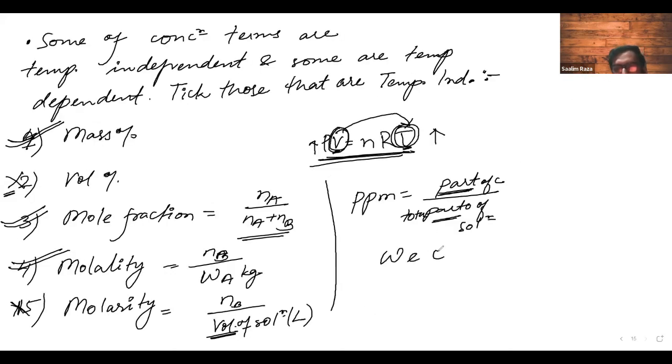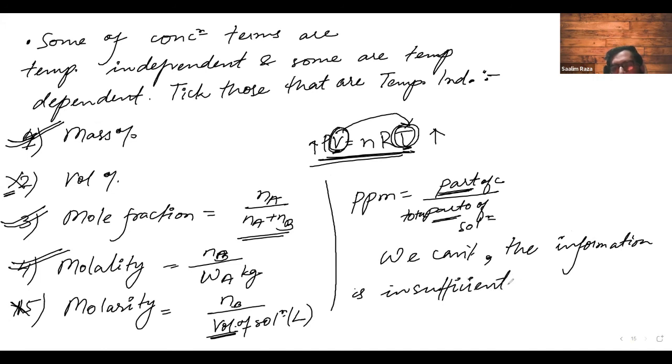What we will say is that the information is insufficient. If the questioner had given you what this part means in ppm, either a volume component or a mass component, then you would have easily answered that it is either temperature dependent or temperature independent. But for now, we don't have sufficient information, hence we will say we can't say. It can be anything according to the question, according to the data given.